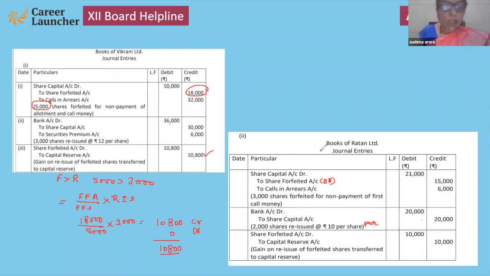See, same way, 15,000 is the forfeited amount, 3,000 is the forfeited shares, reissue shares are 2,000, so that will be 10,000 in credit, 0 in debit. So we can say 10,000 to be transferred. Children, note down. Or do you want to see the question? Then I'll show you the question again.